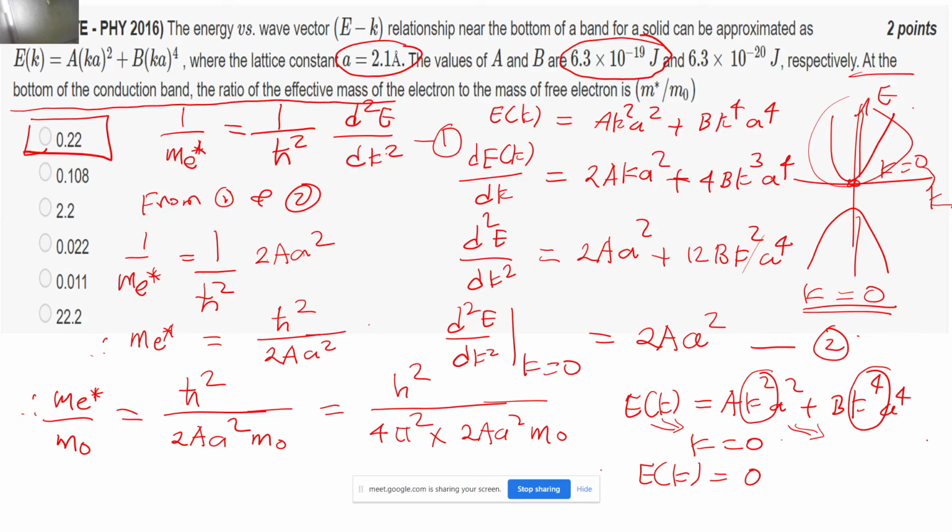But your point is correct. If we had some different expression over there, then I cannot just put k equal to 0. We need to literally take dE of k by dk and equate it to 0 to calculate at what value of k we are getting the minimum of the conduction band. So you're absolutely right, your point is valid. But it so happens that even for the indirect band gap semiconductors, since the function is even, your minima will come at k equal to 0.